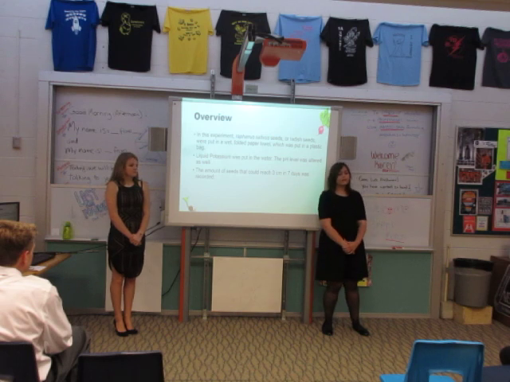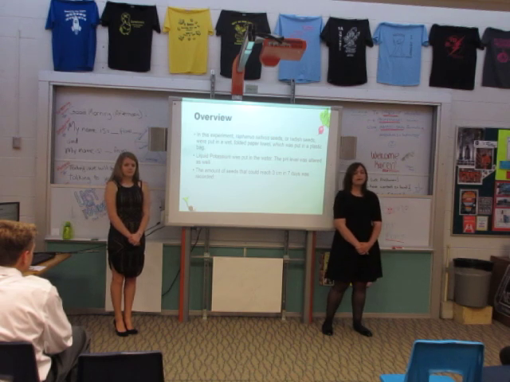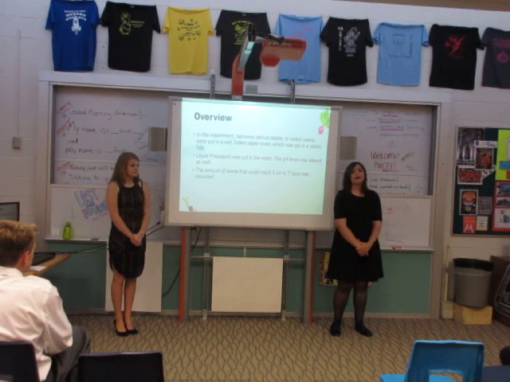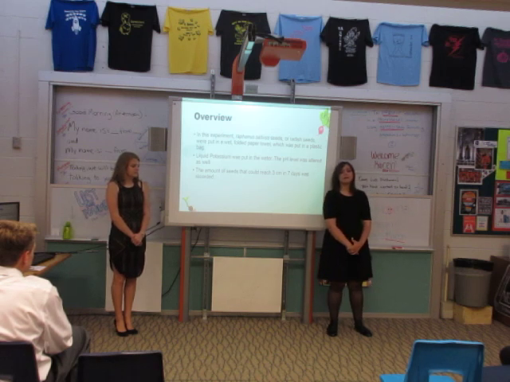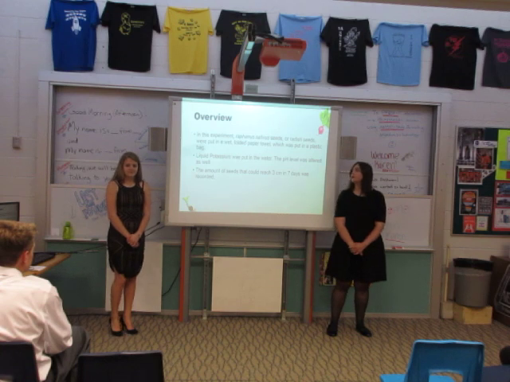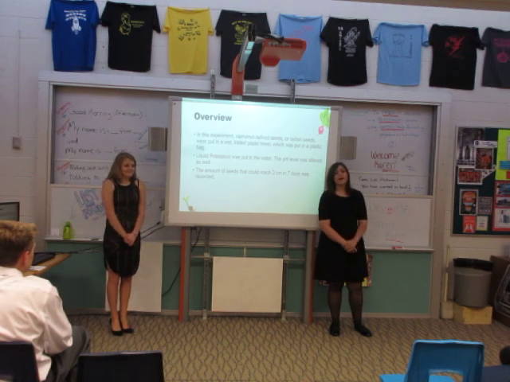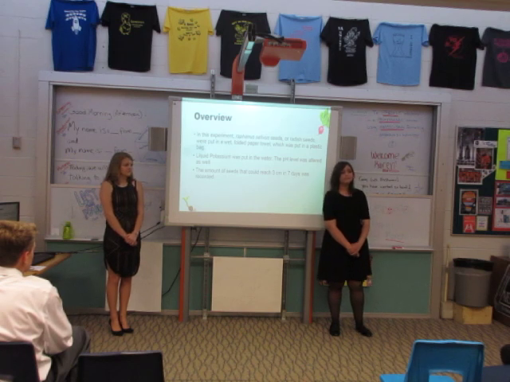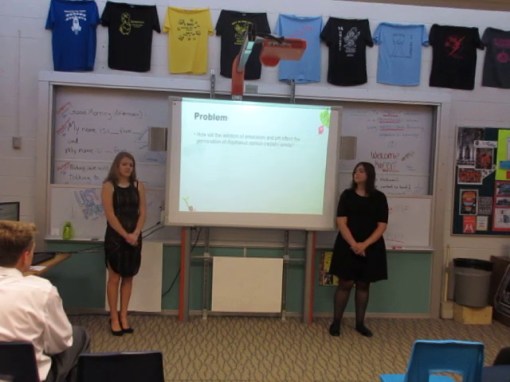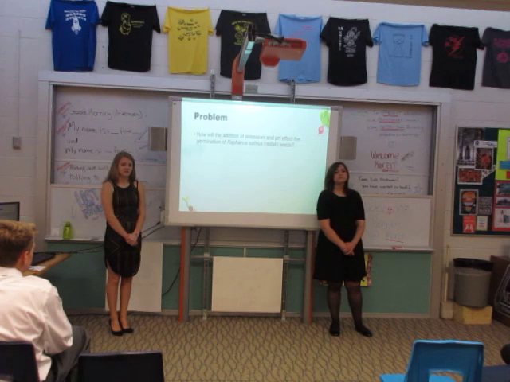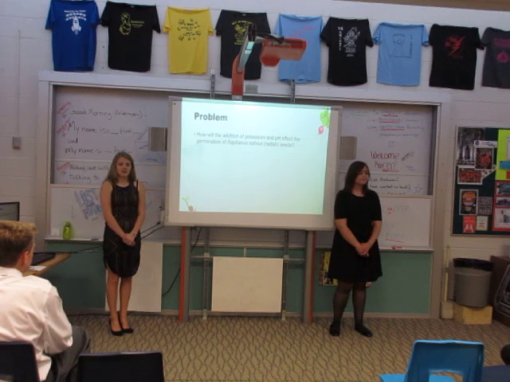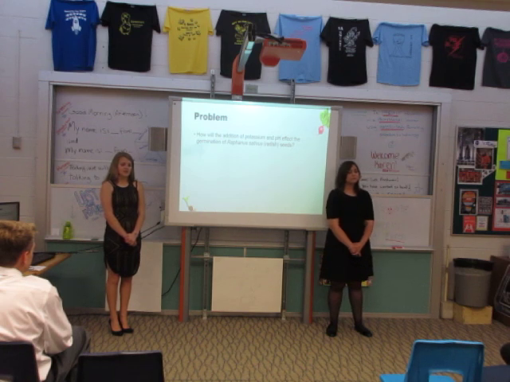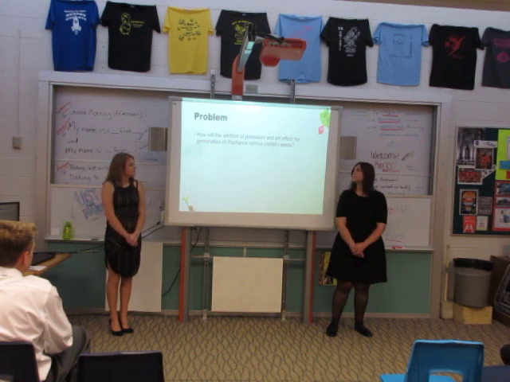Overview. An overview of our experiment is that we're going to put Raphanus sativus seeds, more commonly known as radish seeds, in a wet paper towel that will be placed in a plastic bag to germinate. Liquid potassium will be put in the water that will be poured onto the seeds, and the pH level of that water will be changed. The problem we decided to get into was to see how the addition of potassium and the change in pH would affect the germination of the radish seeds.